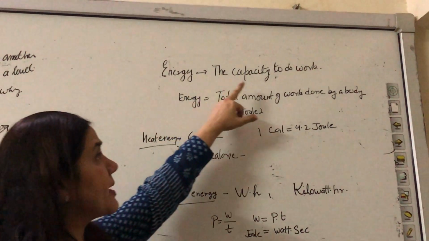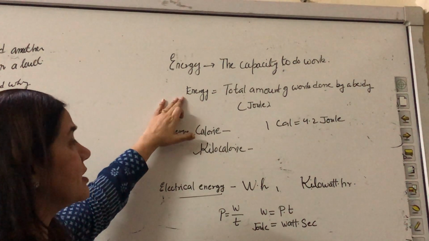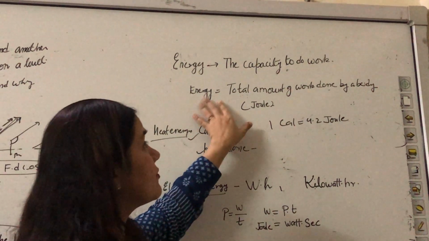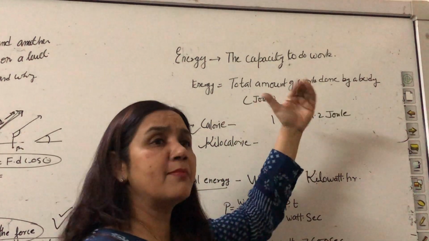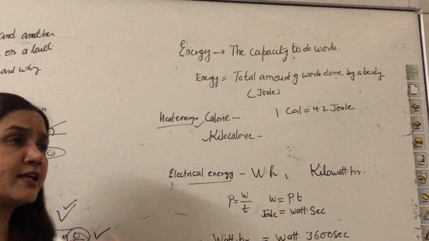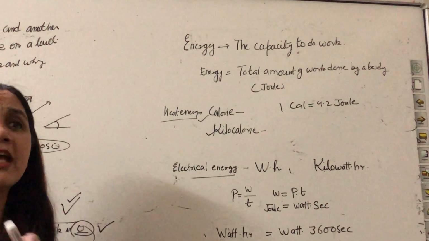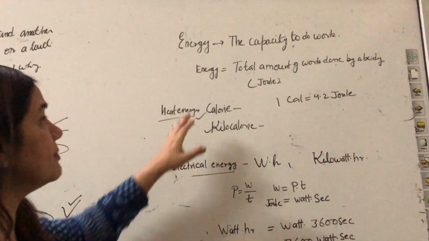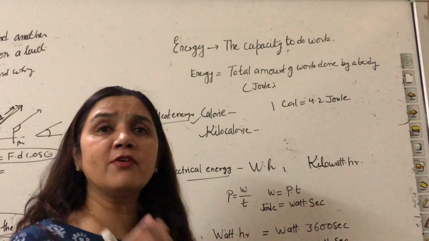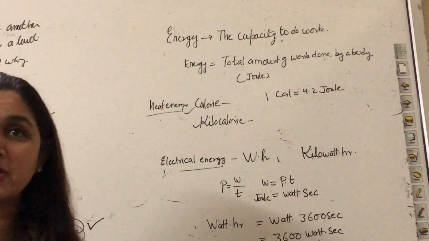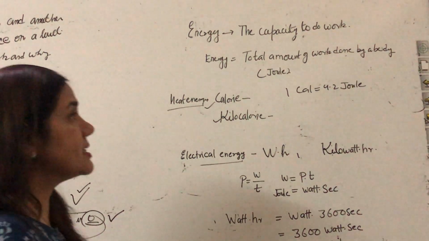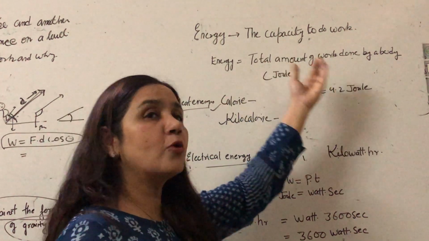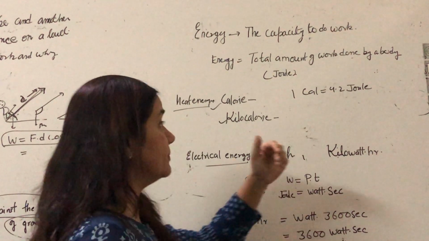So energy is the capacity to do work, and one more thing you can say, energy is equal to the total amount of work done by a body. That means the work done by me is because of the energy. Both are complementary terms, both are parallel terms. The total amount of work done by a body depends upon the energy.